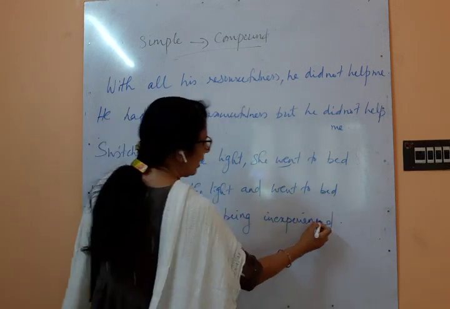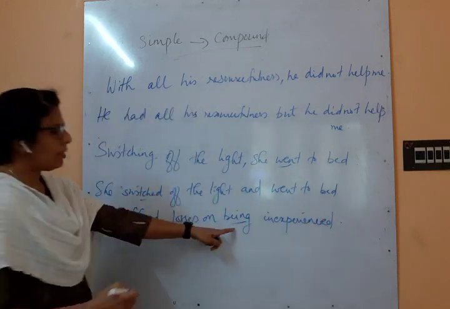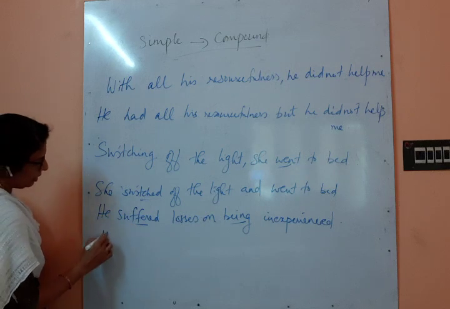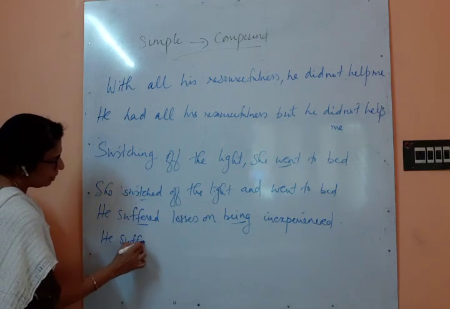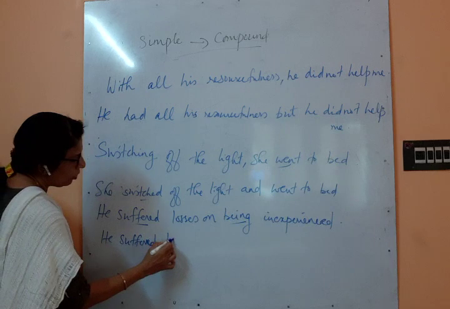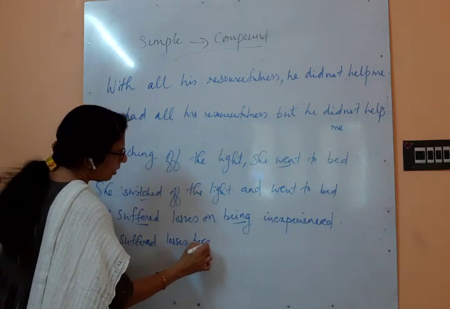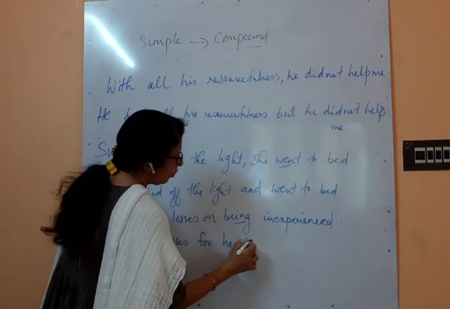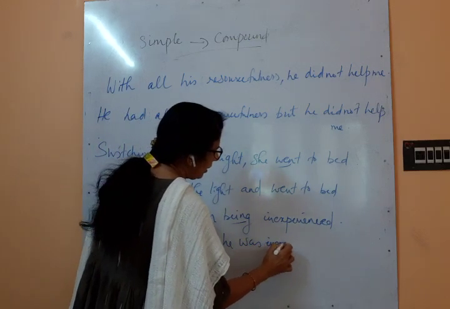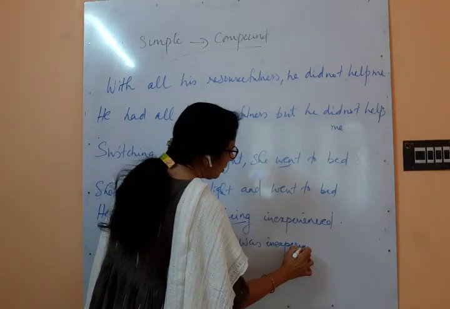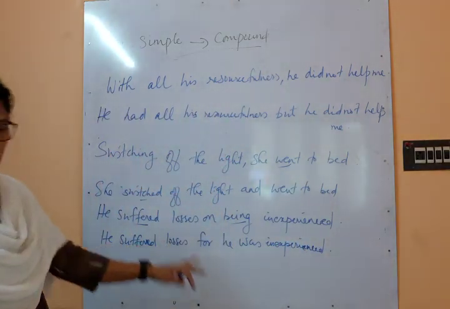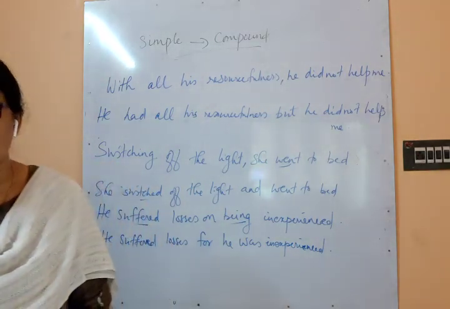So you understood that here this ing form can be converted to a main verb. Here already the main verb is there. He suffered losses for he was inexperienced. Understood? He suffered losses for he was inexperienced.